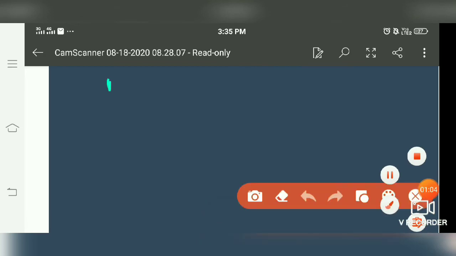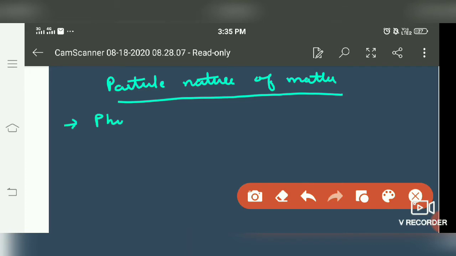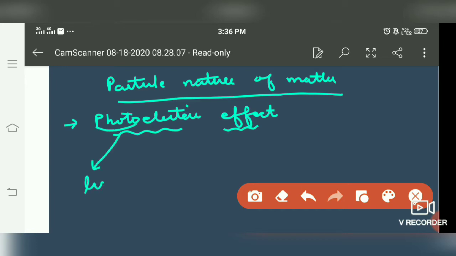And to explain the particle nature of matter, we have a concept of photoelectric effect. Now what is photoelectric effect? Photo means light, electric means charge, especially electrons.